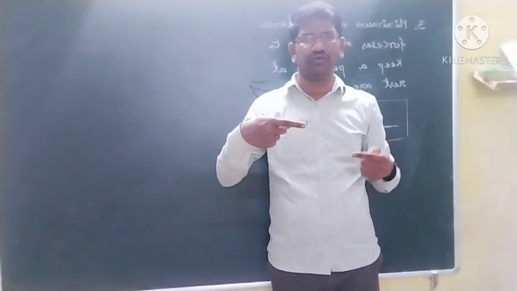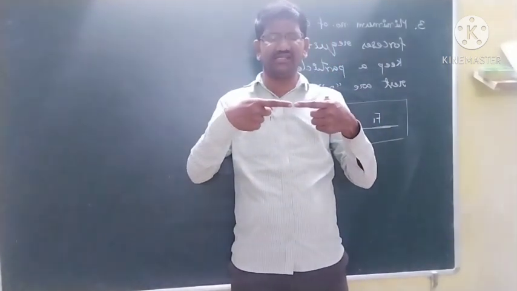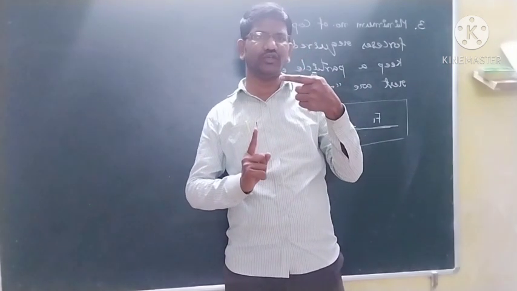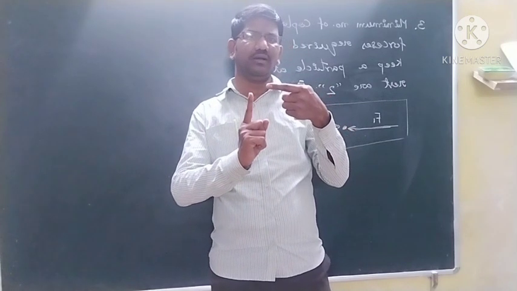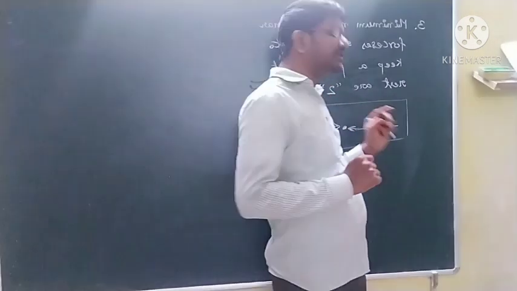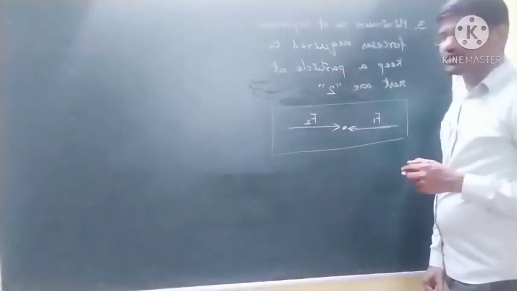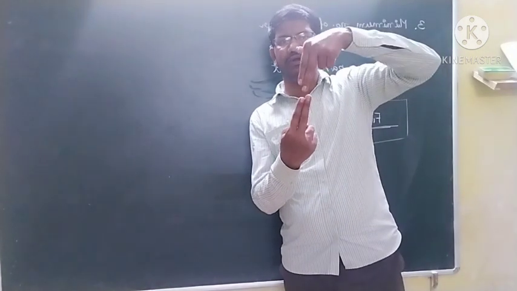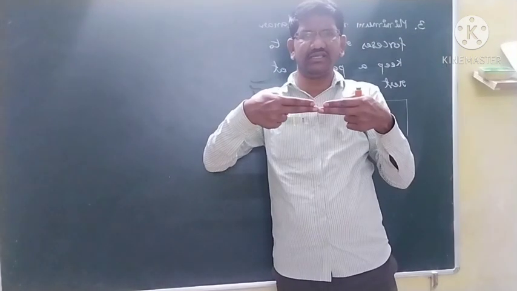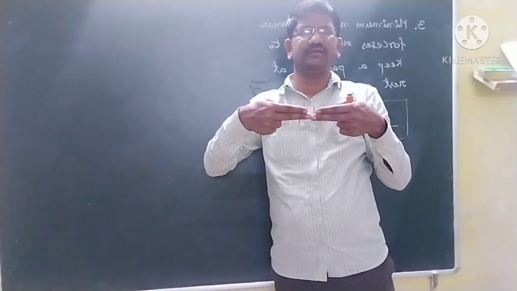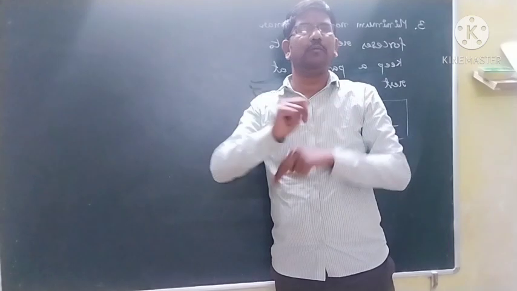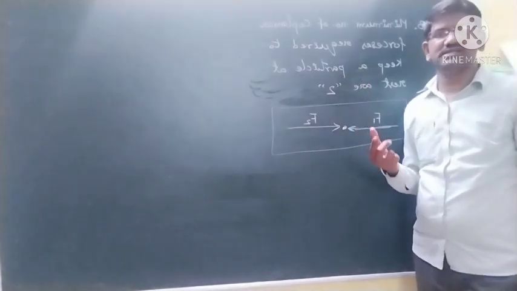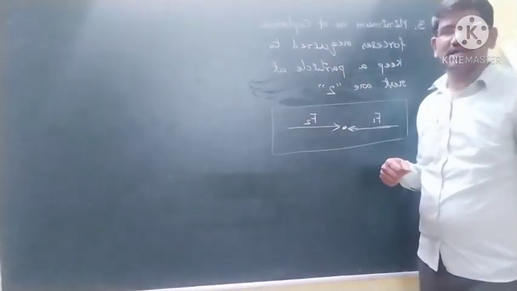It means if this is one force and this is another force, balancing each other, the object will be at rest. These forces are equal in magnitude, opposite in direction, and should lie in the same plane only. If I take it like this, the forces will come. If I take it like this, the forces will come. Okay students, they should be equal in magnitude and opposite in direction. So the minimum number of coplanar equal forces required to keep a particle at rest is 2.